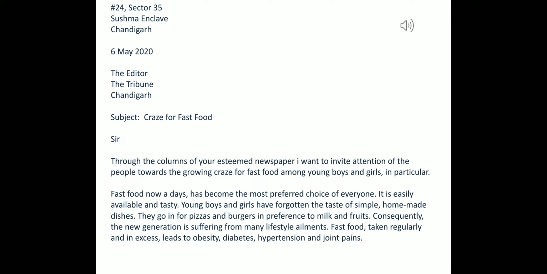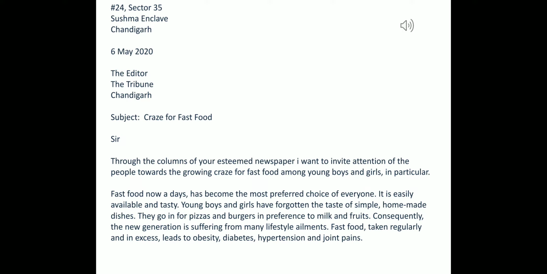See children, I have not used any comma or full stop anywhere, and you are not supposed to use them. Don't write 6th May. It is 6 May 2020. Please do write like this only. The M of May means the first letter of the month will be capital. First you will write the date without any th, then the month, and then the year, but there will not be any comma or full stop.